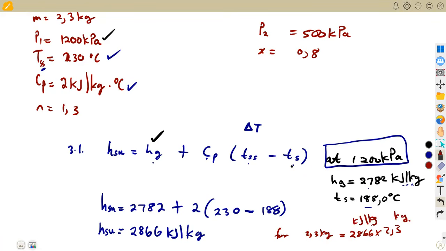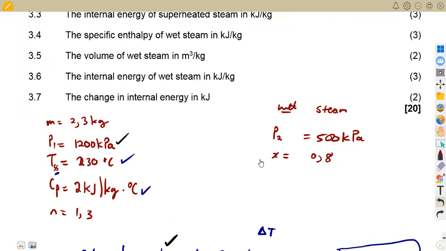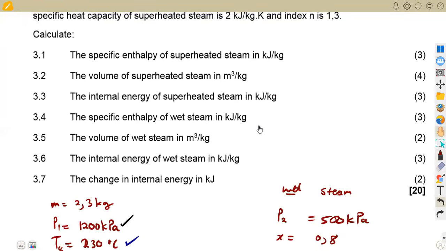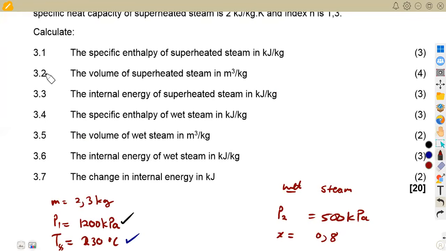So this will cancel. We remain with our answer in kilojoules. So that will be 6,591,8, which will be in kilojoules. There they're saying per kg, so we're not going to use that mass, because it's already in per kilogram. All right, so the volume of superheated steam in cubic meter again per kg.